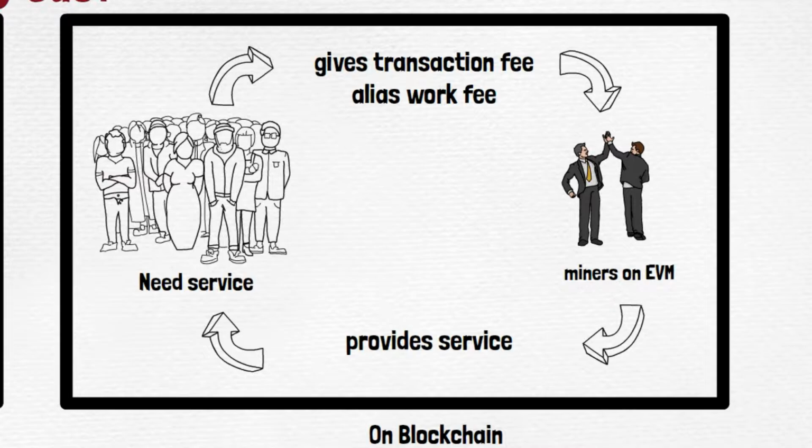Now why are they doing this? Because when the public is asking for a service, they are going to pay some transaction fee to the EVM or Ethereum virtual machine or the blockchain. Okay. Now this transaction fee is received by the blockchain, and for the computation which is contributed by the miners to complete the execution, they are going to get the commission or the transaction fees.